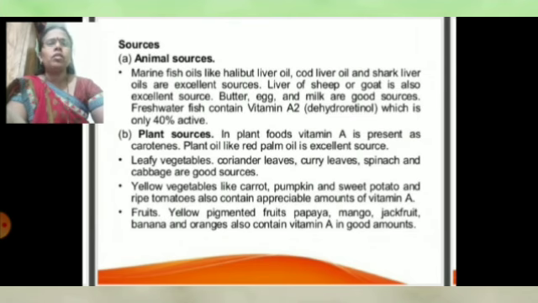Yellow vegetables like carrot, pumpkin and sweet potato, and ripe tomatoes also contain an appreciable amount of vitamin A. Yellow pigmented fruits, papaya, mango, jackfruit, banana and oranges also contain vitamin A in good amounts.